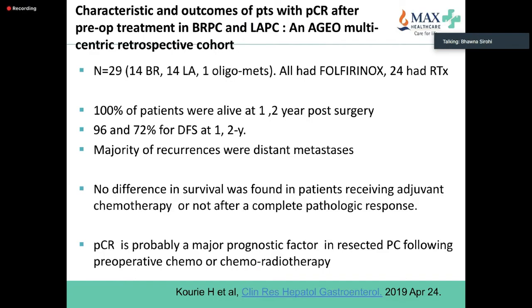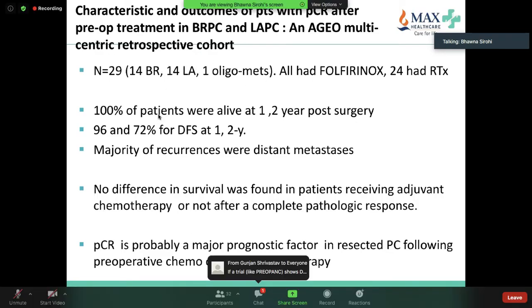So if you look at this small retrospective study, all these patients had FOLFIRINOX, 14 had borderline resectable, 14 locally advanced, 1 oligomets. So according to this paper, all the patients are alive. The majority of recurrences were distant metastasis. No difference in survival was seen in patients who received adjuvant therapy after complete pathologic response.